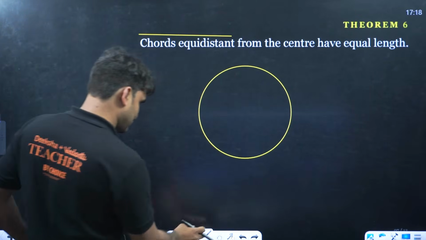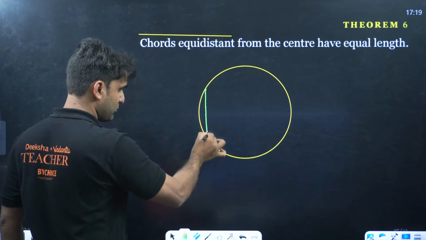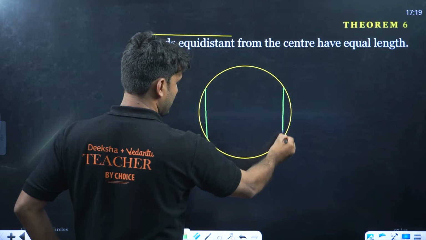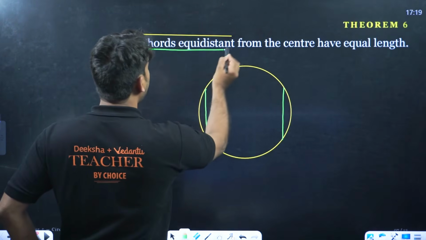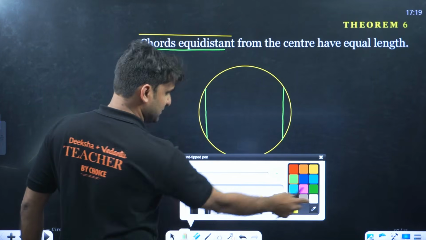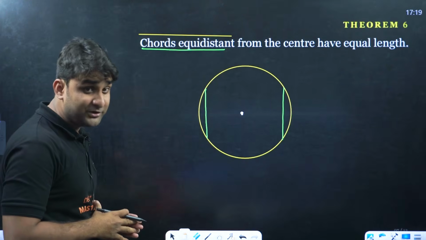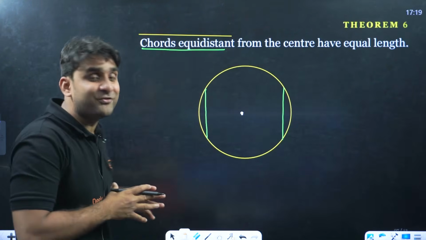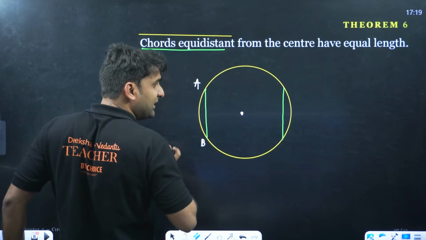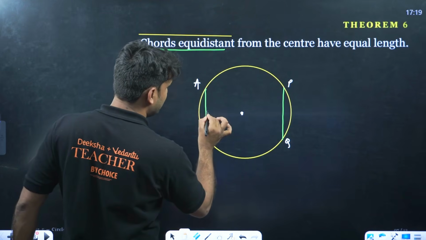Okay, so basically the theorem is, if you have a chord, and one more chord here on this side, this theorem says chords equidistant from the center. Just imagine the center is somewhere here. This will be the center. And what is the theorem? Chords equidistant from the center. It means that the distance of chord AB from the center and the distance of chord PQ from the center are both the same.